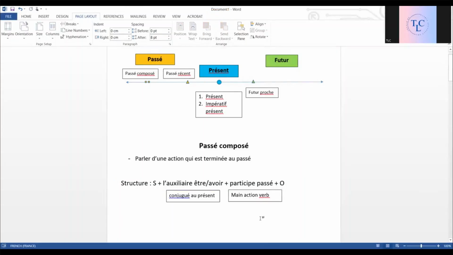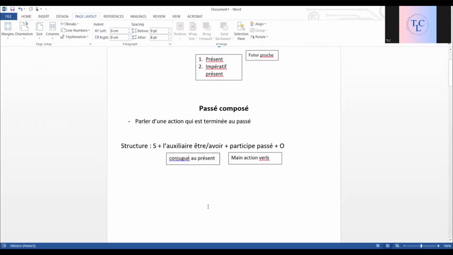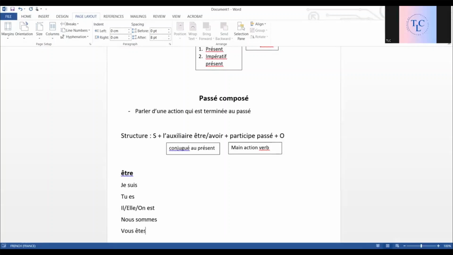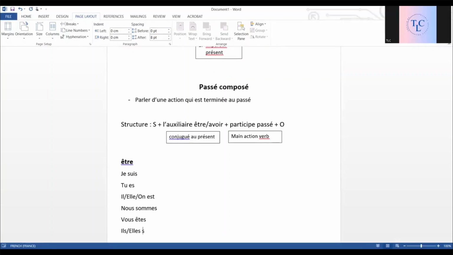So for that, you should know the conjugations of être and avoir in present tense, right? You know them already, but we'll revise a bit. Être, the conjugation of être in present tense: je suis, tu es, il, elle, on est, nous sommes, vous êtes, ils sont, elles sont.